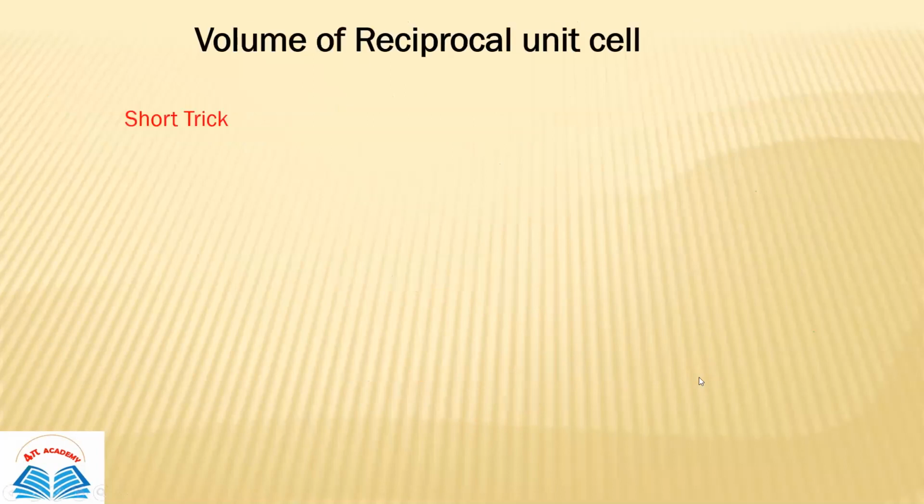So this is how you can convert. Now I will tell you a short trick or formula which is very important. Just write down: volume of reciprocal unit cell. Either you can use these formulas, like if you have some primitive translation vectors for the direct lattice, and the question is, in the reciprocal lattice system, what would be the volume of the reciprocal unit cell?